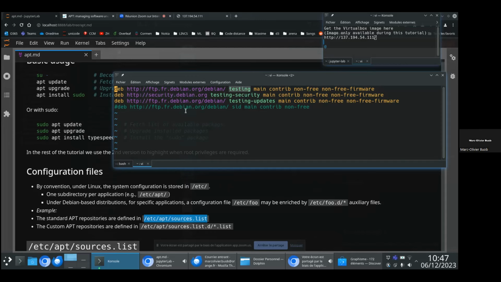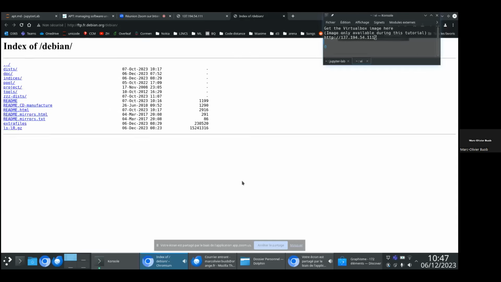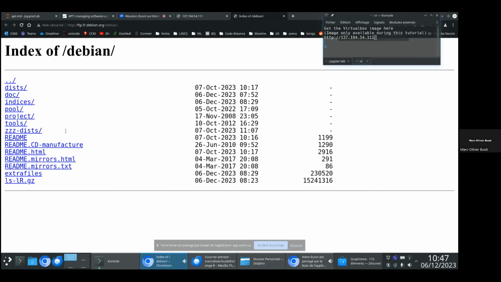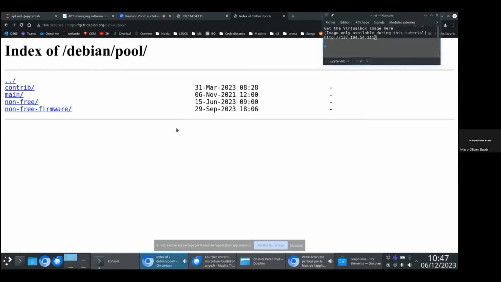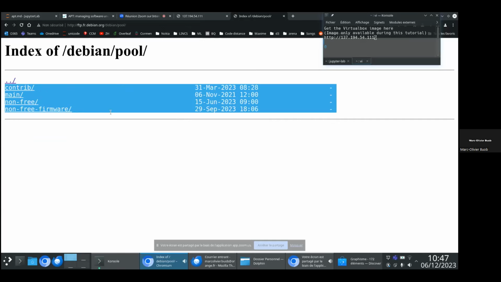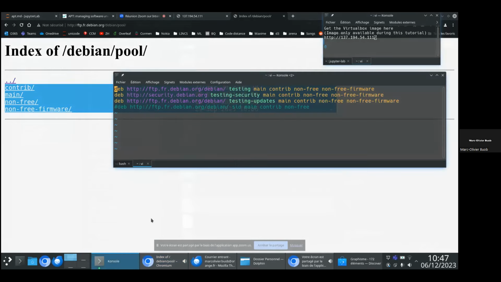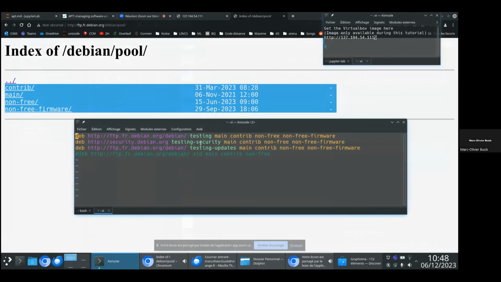First of all, let's look at what a repository looks like. If I browse this, I see this kind of tree structure. In pool, you can see that I have many subdirectories that actually correspond to those yellow parts. This is what I called earlier the repositories. The main repository corresponds to the vast majority of the packages and to open source packages.